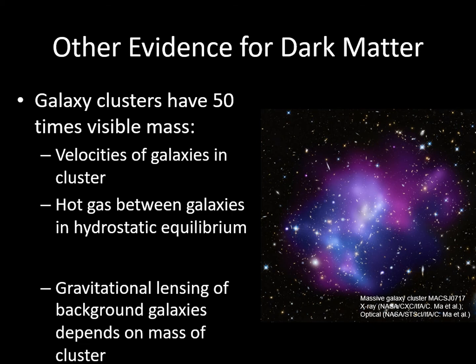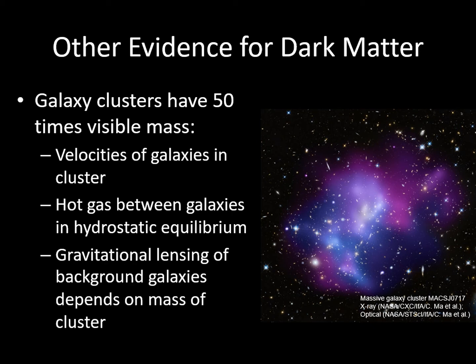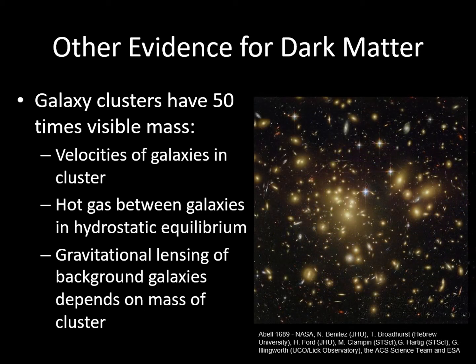Finally, we can see gravitational lensing in these clusters. Remember from the discussion of general relativity a few chapters back that large masses like clusters of galaxies can bend the light of other galaxies that are even further away. In this picture, we see these lensed galaxies as slightly reddish distorted streaks around the edges of the image.